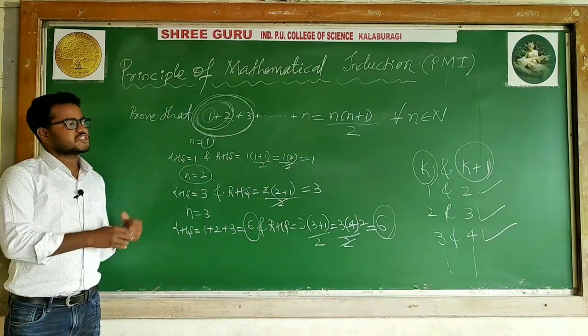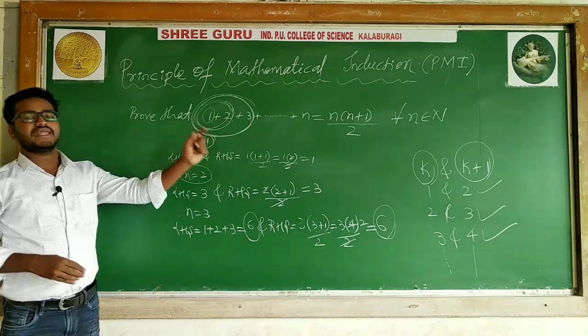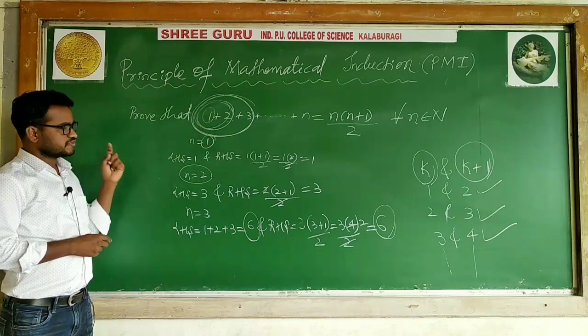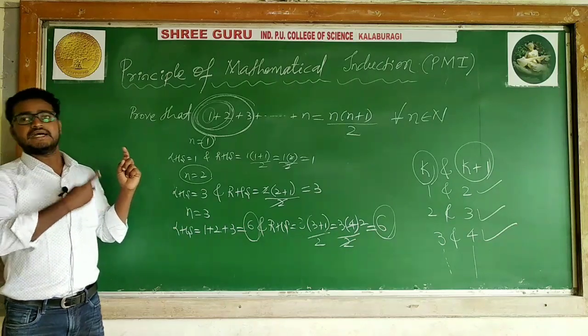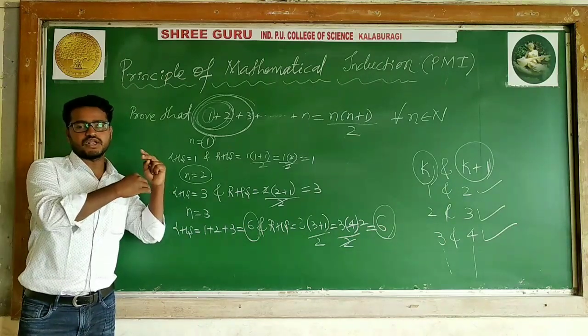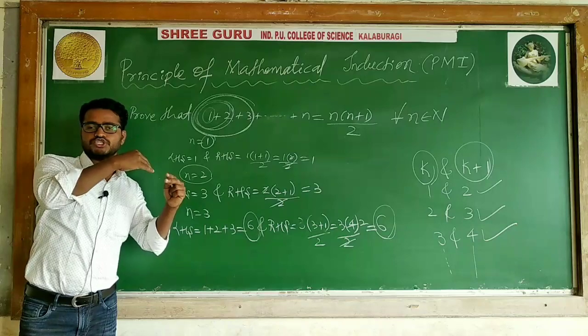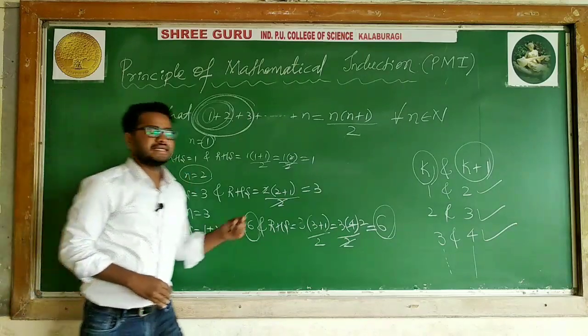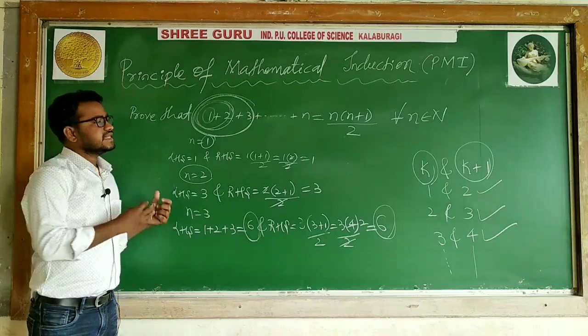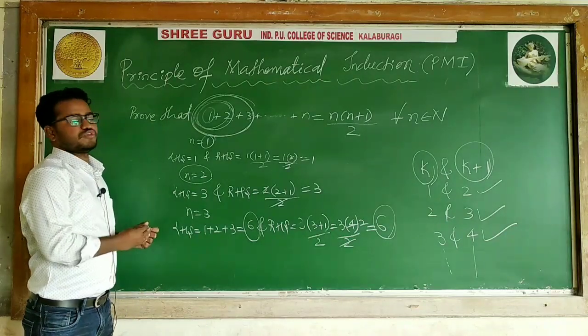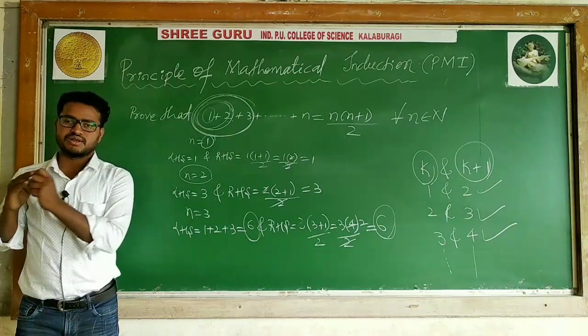Generally the given statement is true for all natural numbers, because we proved the first natural number, 1, and then later it is taking chain-wise. 1 is true, 2 is true, 3 is true. Instead of doing that, k is true, k plus 1 is true. Therefore I can say the given statement is true for all natural numbers.